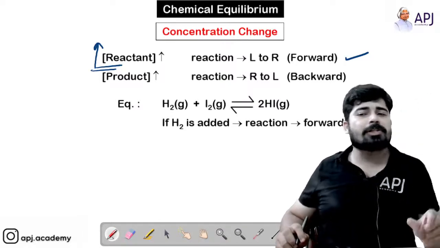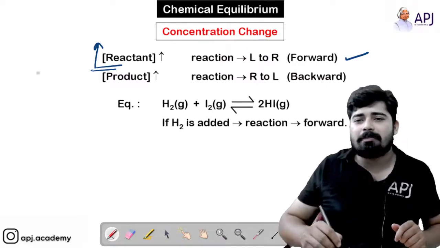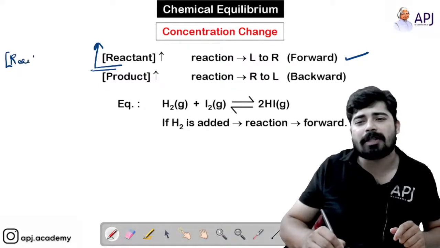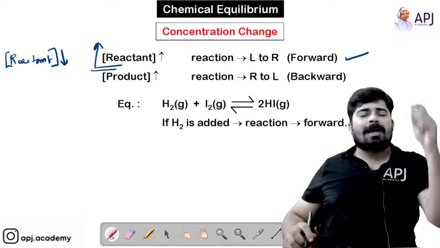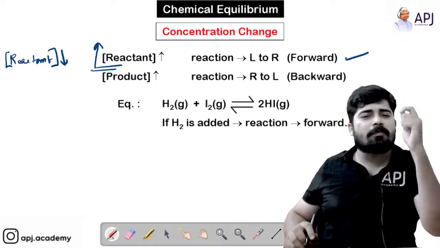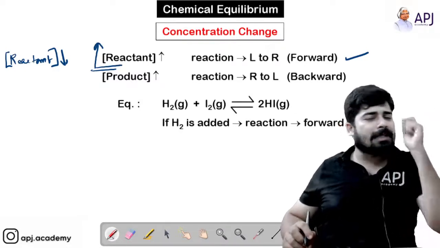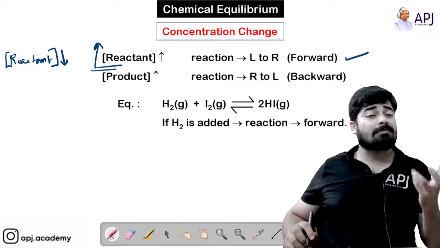the concentration of product. Similarly, if I am decreasing the concentration of reactant, what happens? If I decrease the concentration of a reactant, then obviously the equilibrium will be disturbed. How does the equilibrium get disturbed?